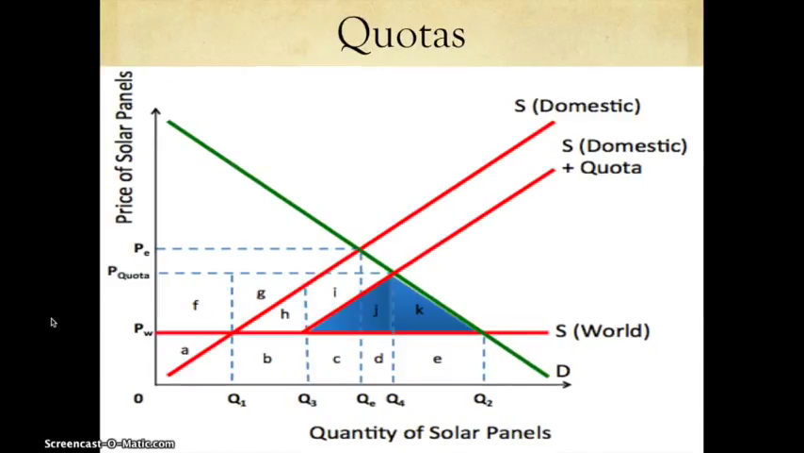And the last diagram that we're going to look at is quotas. As mentioned here, we can see that the supply line is here at S, and the price is PW right here. But we can see that domestic producers supply 0 to Q1 at a price of PW, and the importers supply their quota of Q1 to Q3. However, once this has happened, there's an excess demand of Q3 to Q2 at the price PW, and so price begins to rise.